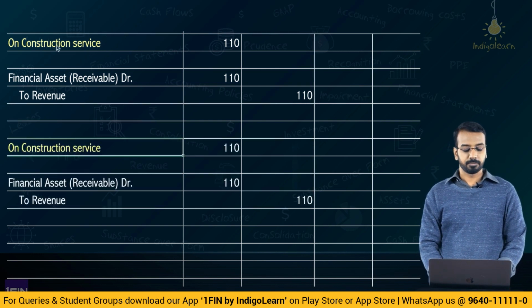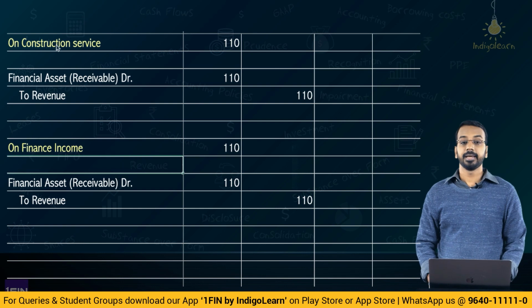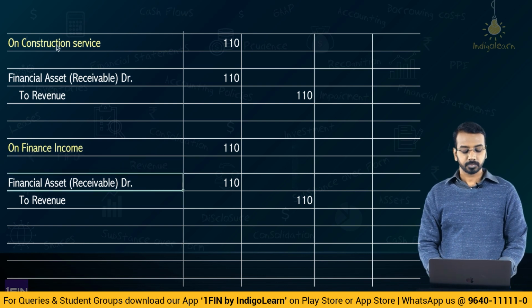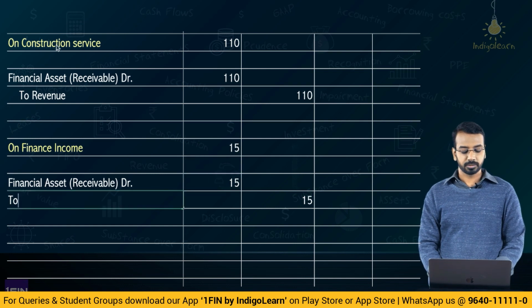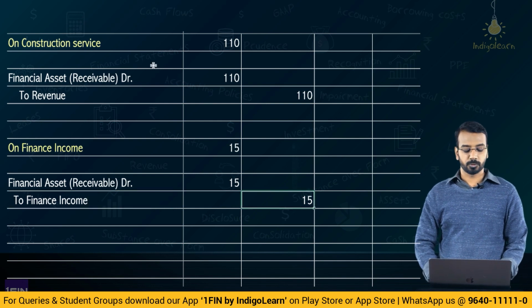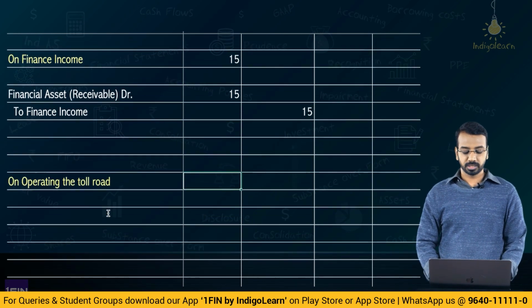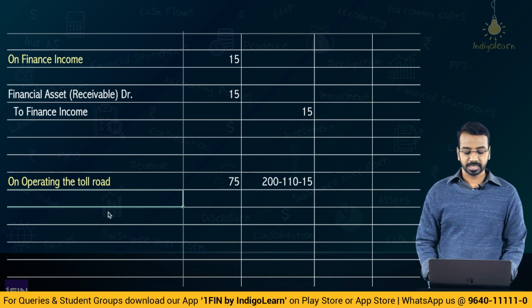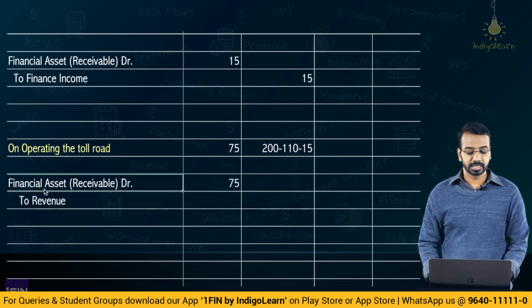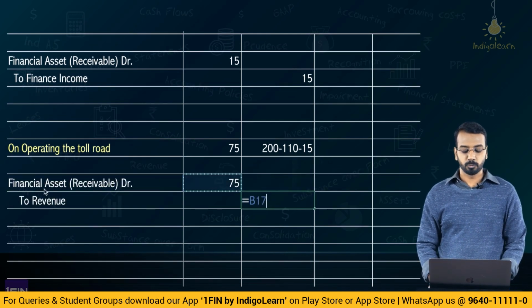Then coming to finance income. On finance income, debit the financial asset by how much? 15, and credit to finance income or interest income, 15 crores. Then the last one, on operating the toll road, there is revenue to be recognized. How much is the revenue? 75. How did we get 75? Basically 200 minus 110 minus 15, which is 75. So, you will debit the financial asset by 75 and credit the revenue by 75.